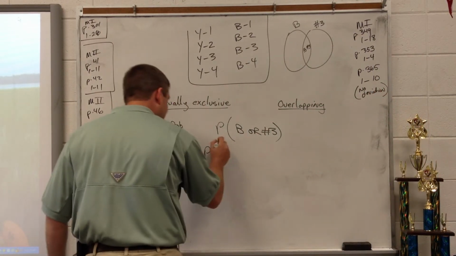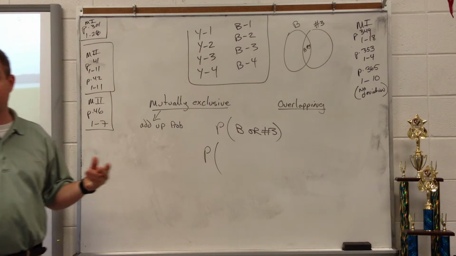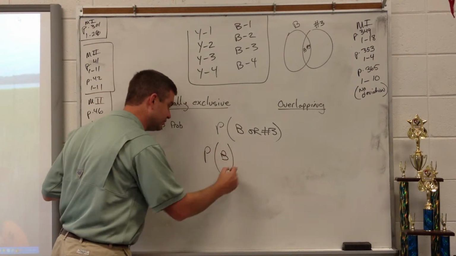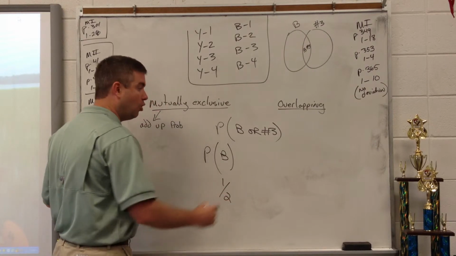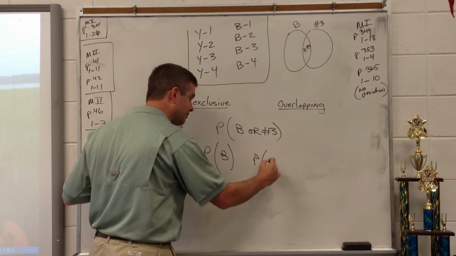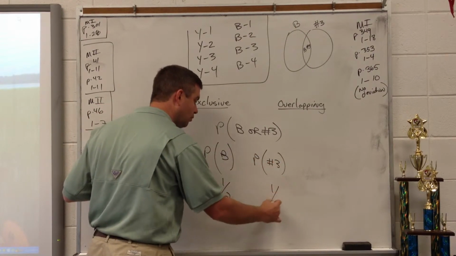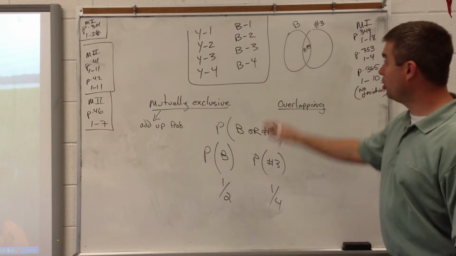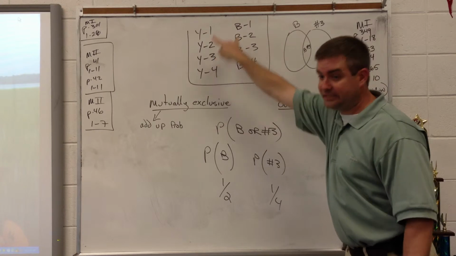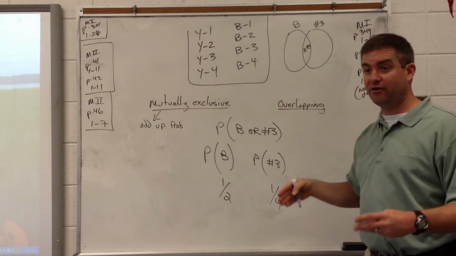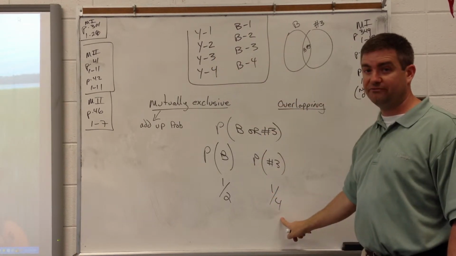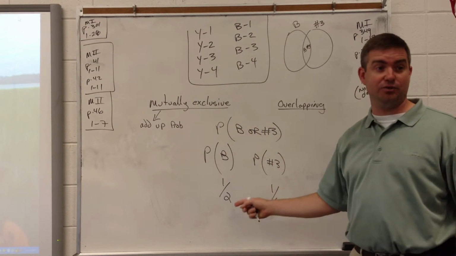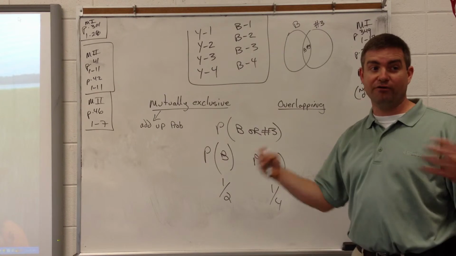What is the probability of a blue card? We already figured it out on the earlier problem. It's 1/2. What is the probability of a number 3 card? 1/4. How'd you get that? Because it's 2/8 simplified. There are 2 of them, and there are 8 total cards. 2 over 8 reduces to 1/4. If this was mutually exclusive, you would add them up and you would be done. But they're not. They overlap.